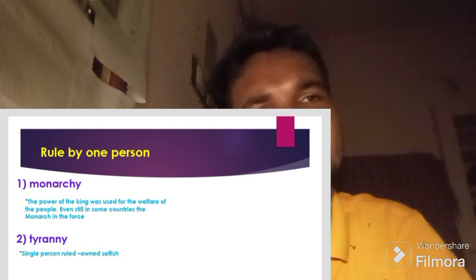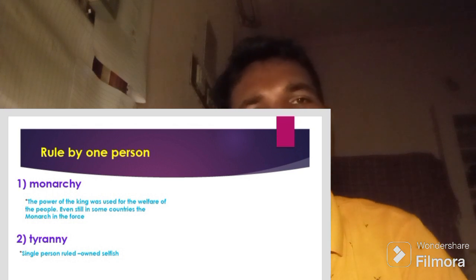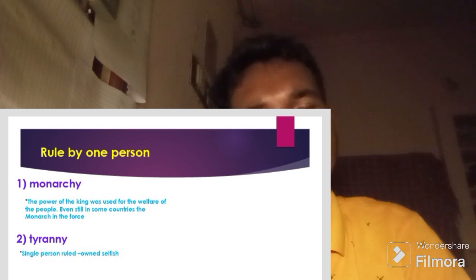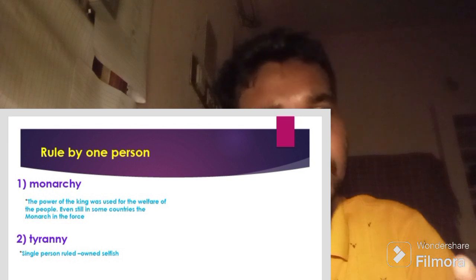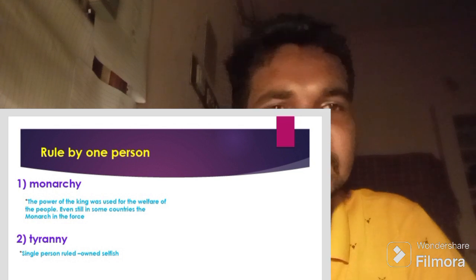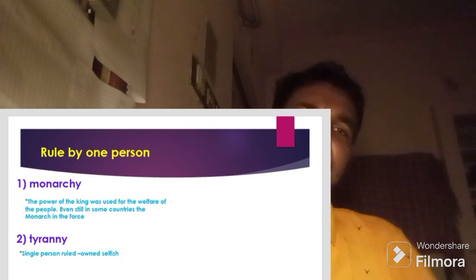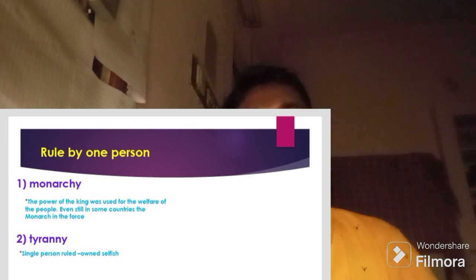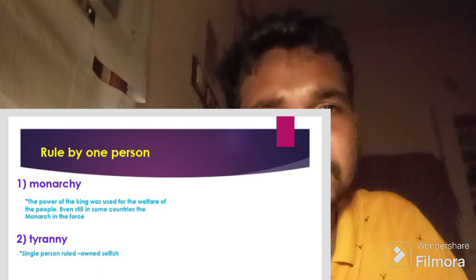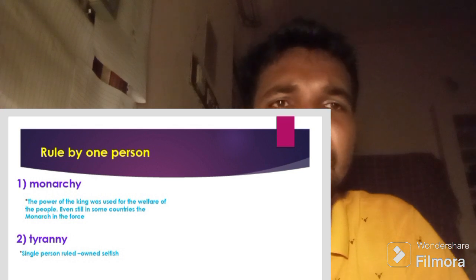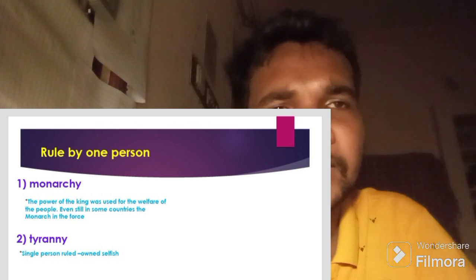Aristotle classified the second government as rule by a few. In rule by a few, there are two governments. The first one is aristocracy. The second one is oligarchy. Aristocracy means that in a state or place, some people, like educated people and rich people, rule the government.